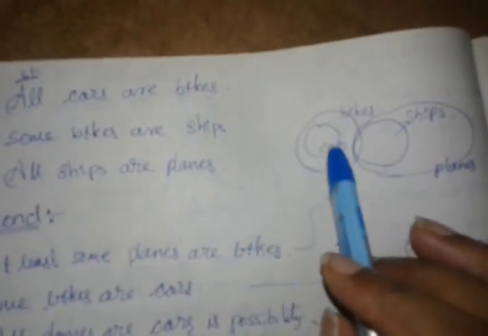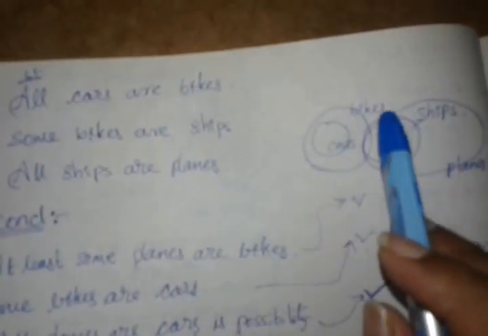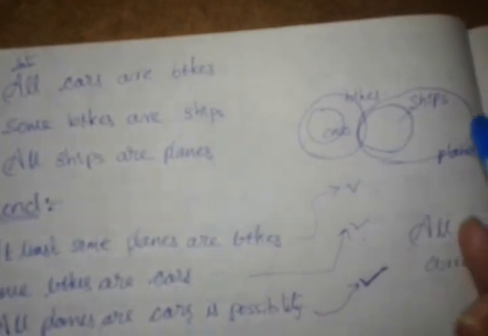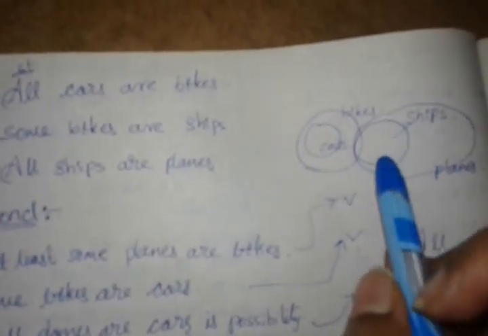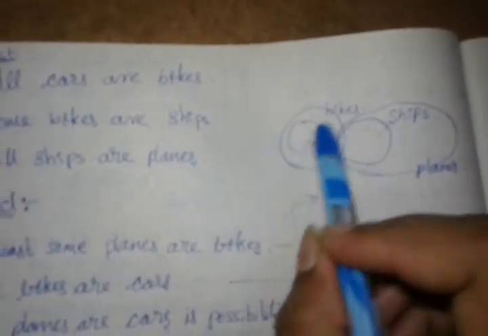So this is how we will draw the basic diagram. Basic diagram we should draw. We should not draw any possibility. If you go on drawing possibilities, it will take almost all the time. So only draw the basic diagram. Okay. So all cars are bikes, some bikes are ships, all ships are planes.